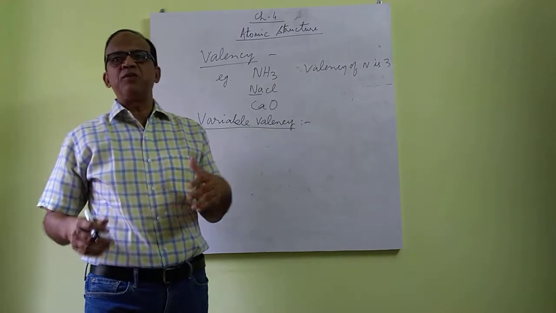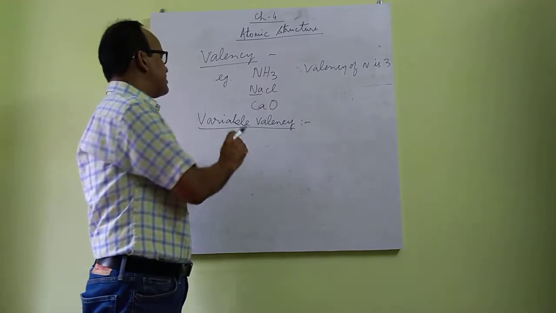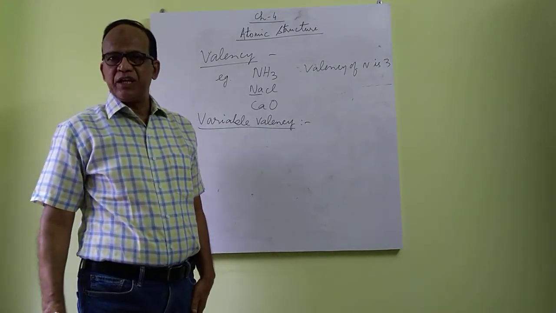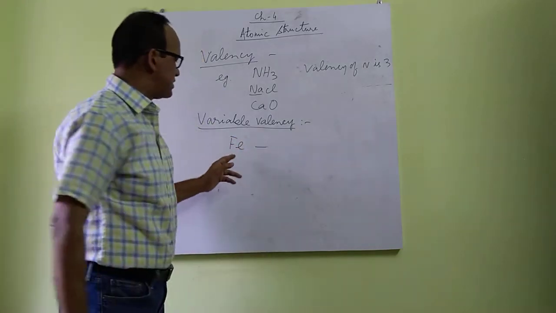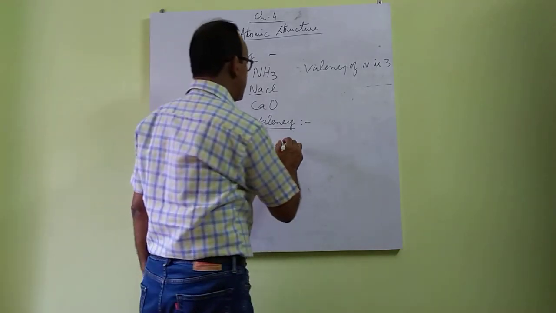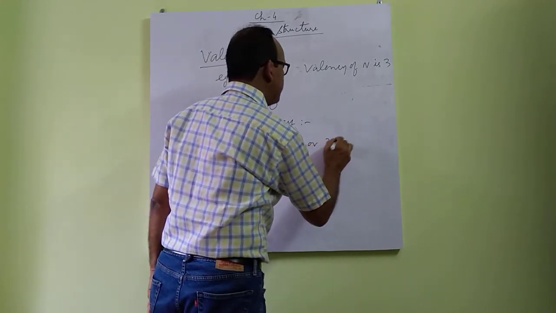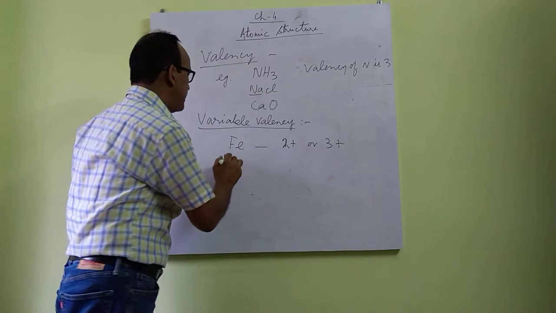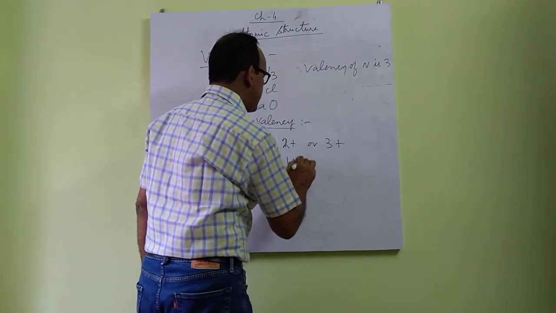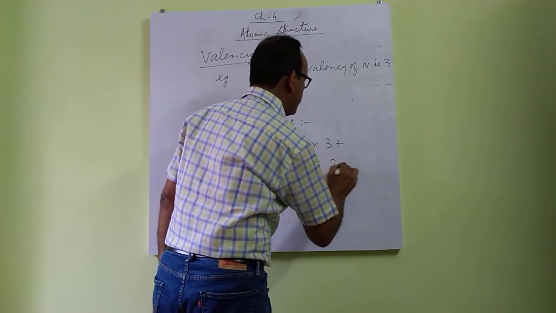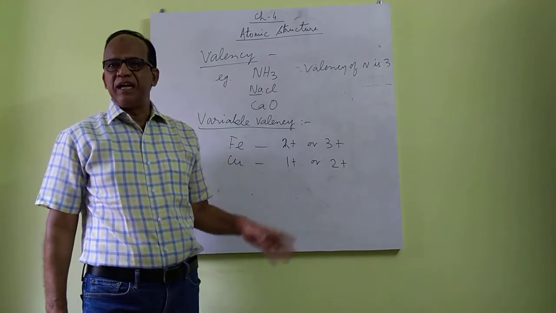Elements showing 2 or more valencies are called to possess variable valency. For example, if we see iron, forms cations, so it has valency 2 plus or 3 plus. Copper has valency 1 plus or 2 plus. Like this is called variable valency.